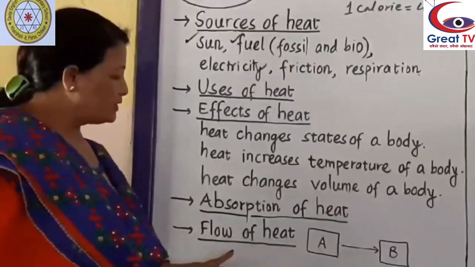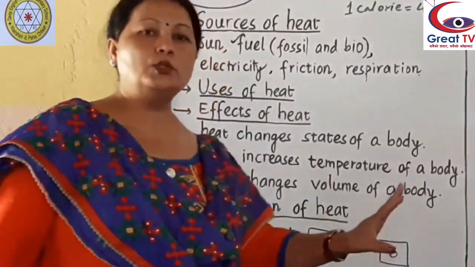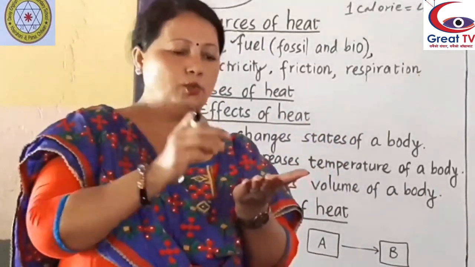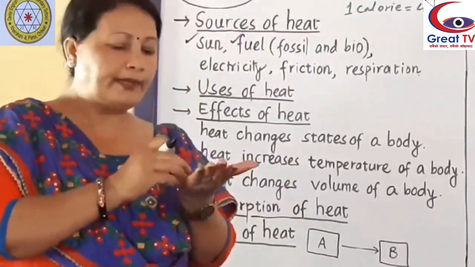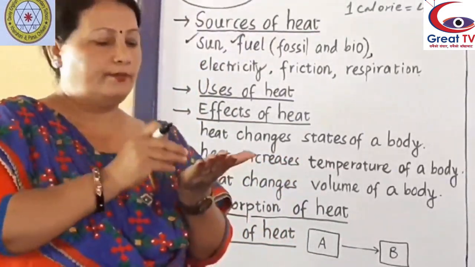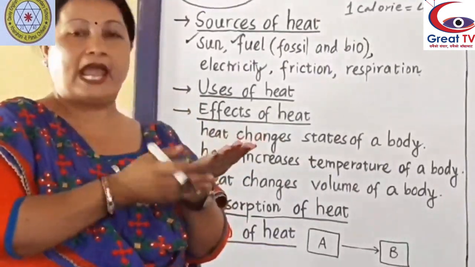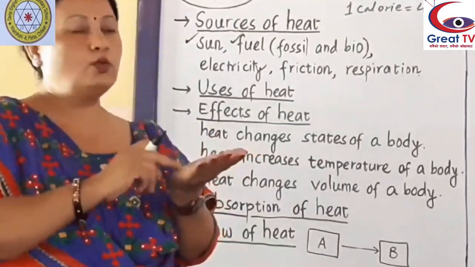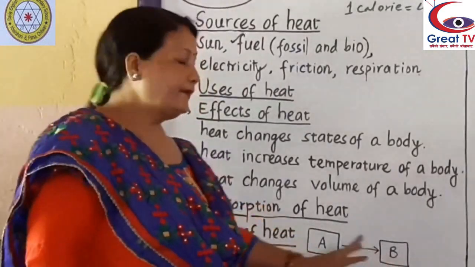Now the next topic is flow of heat. Heat always flows from a hotter body to a colder body. Keep an ice cube on your hand. After some time it melts. What happened? Why does it melt? Because heat flows from your hand to the ice, so your hand becomes cold and the ice melts. So heat always flows from a hotter body to a colder body.